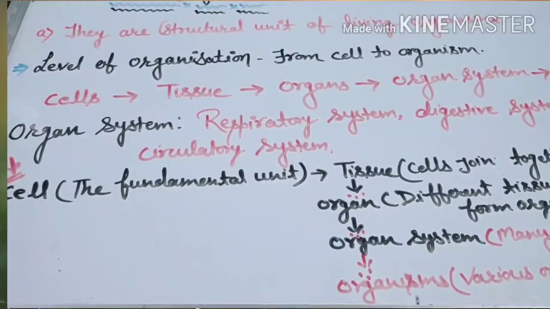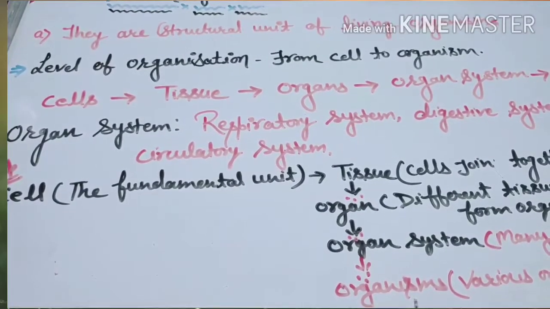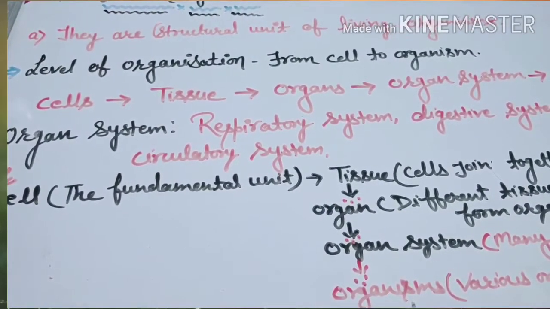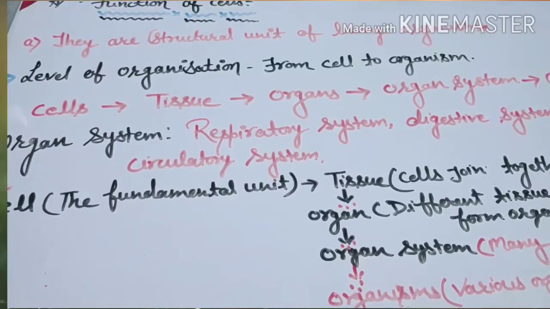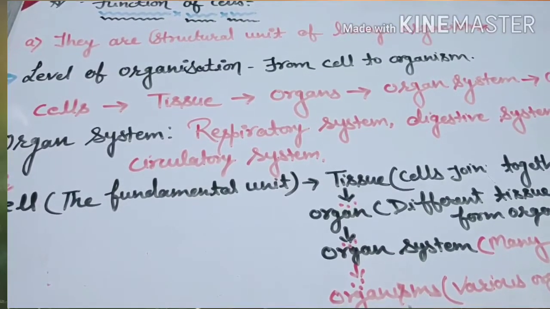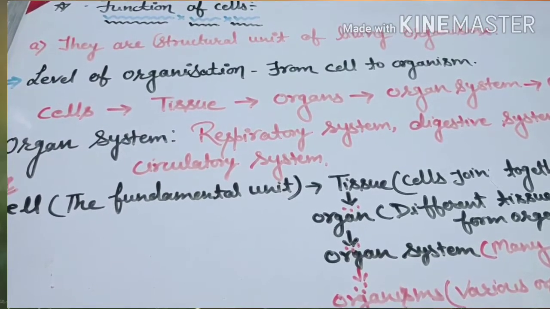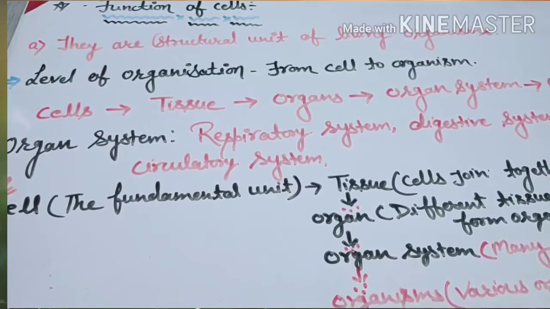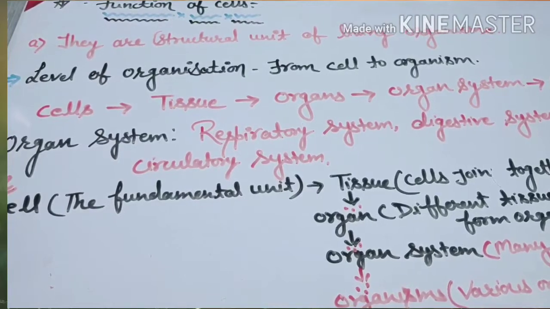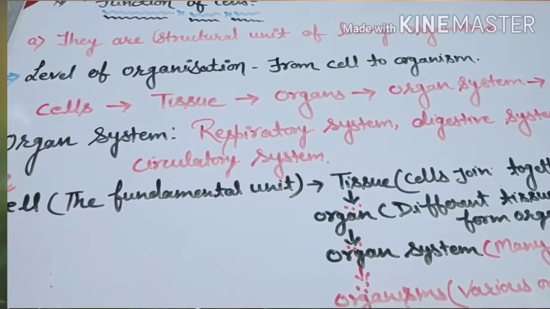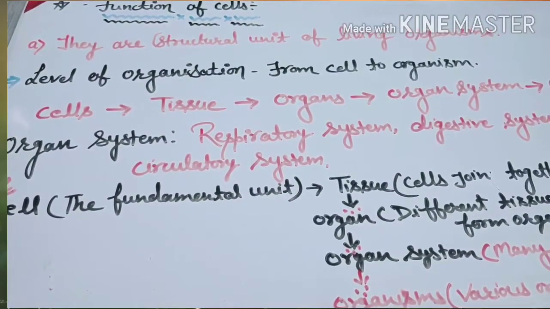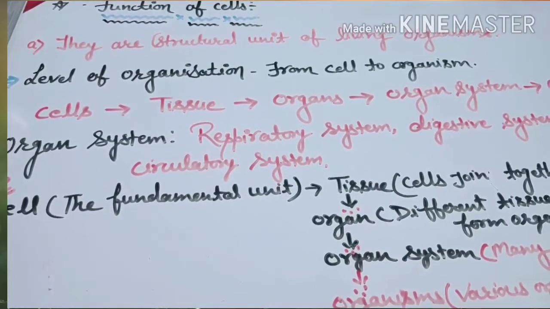Now if you talk about the respiratory system, it consists of many organs. For example, it consists of the nose, trachea, and lungs. All of these together form a respiratory system. So many different organs form a respiratory system, and that is the organ system.